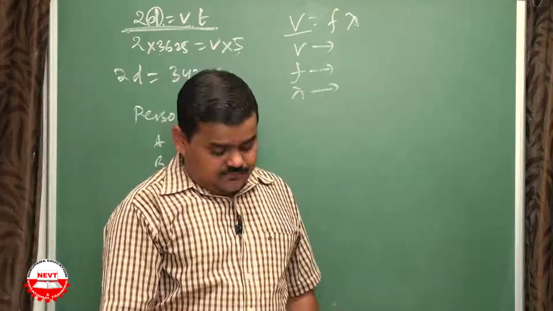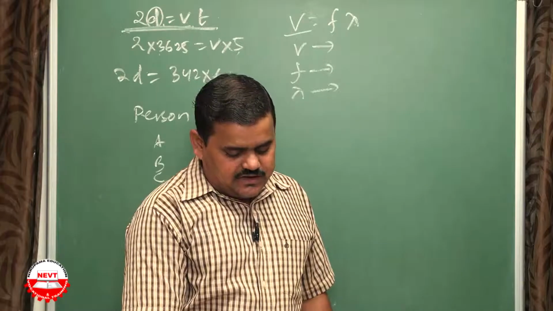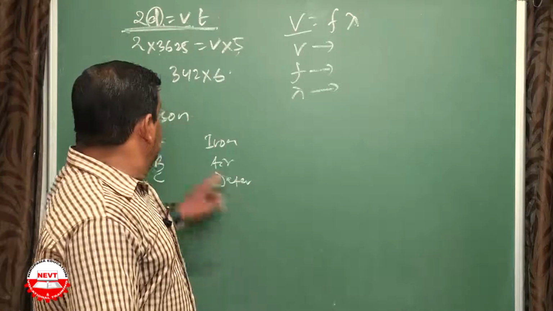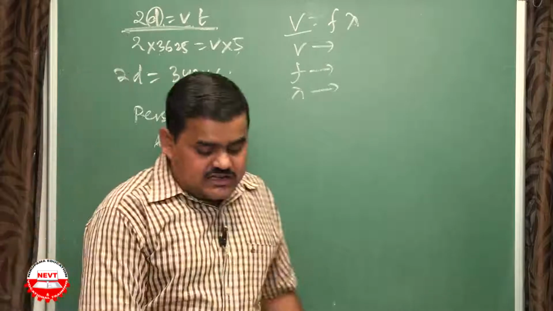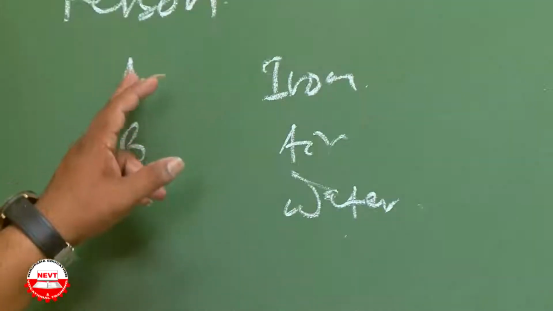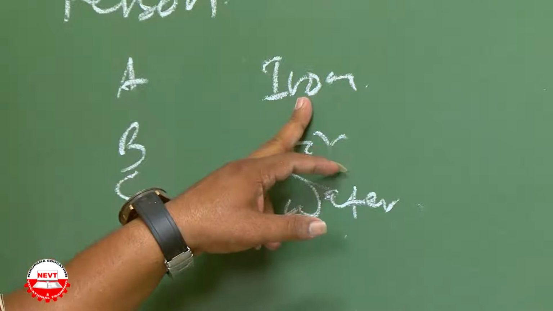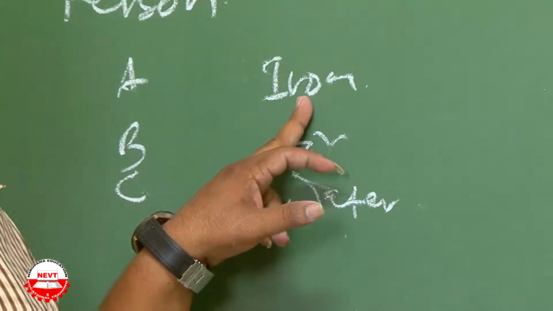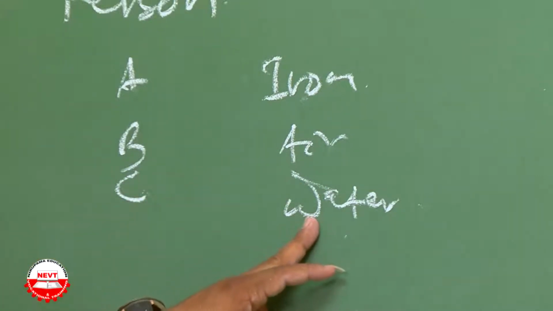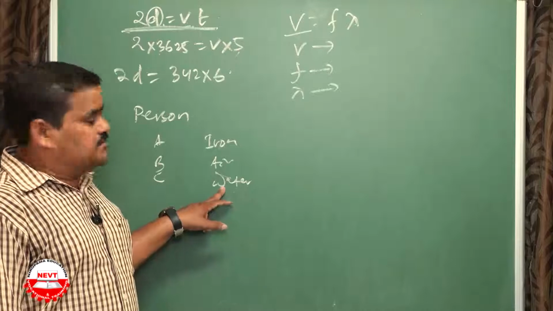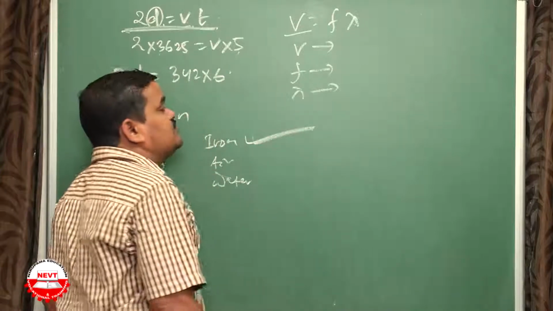Okay. Next question. Three persons A, B, C are made to hear a sound wave traveling through different media as given below. Person A through iron, person B through air, person C through water. Who will hear the sound first and why? Person A will hear the sound very quickly because in iron the speed of sound is maximum. It is around 5950 meters per second. Through air it is 346, and through water it is 1530 or 1490. Salted water means 1530 or 1540. So the person through iron can hear the sound very fast.